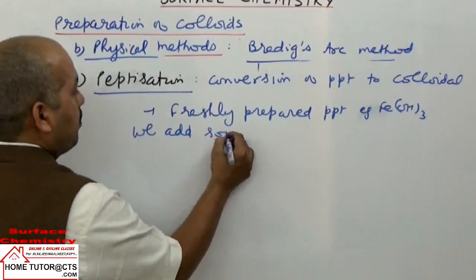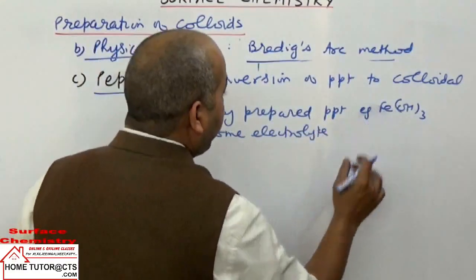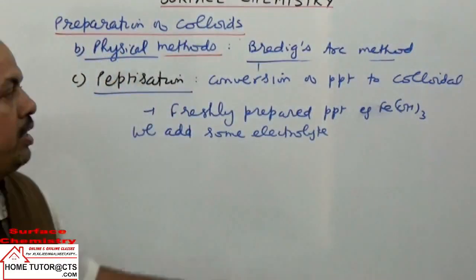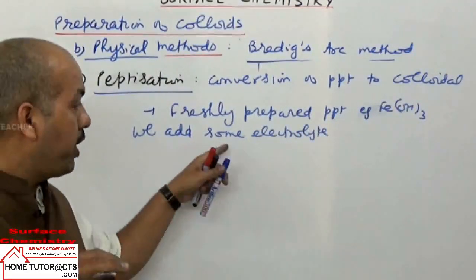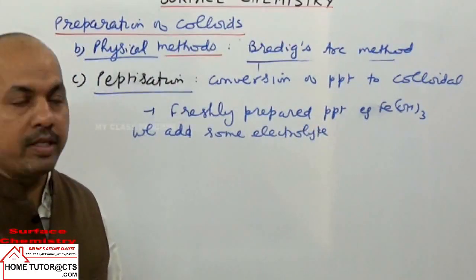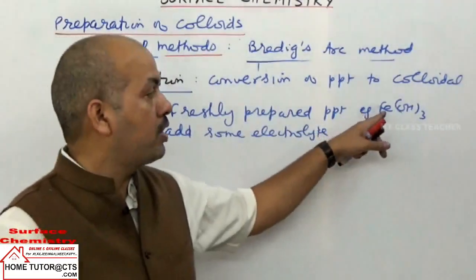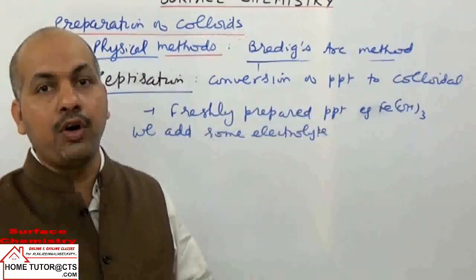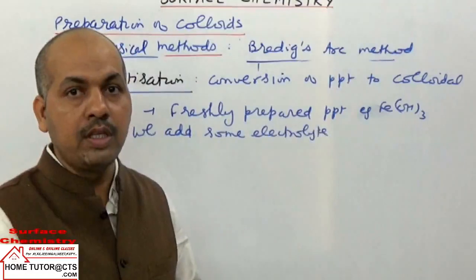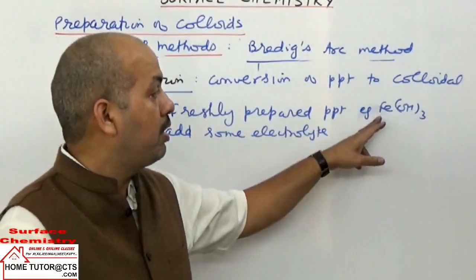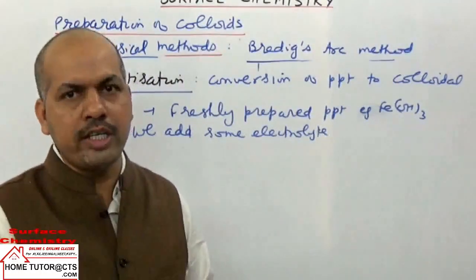which normally has one of the ions common. We add some electrolyte to the solution which has the freshly prepared precipitate. The electrolyte will have some ion common, maybe ferric ions or Cl negative ions. So they will have one of the ions common. Suppose we are adding a small amount of ferric chloride as electrolyte. Then ferric hydroxide can adsorb ferric ions and develop positive charge. In other cases they can adsorb other ions, so they can develop negative charge as well.